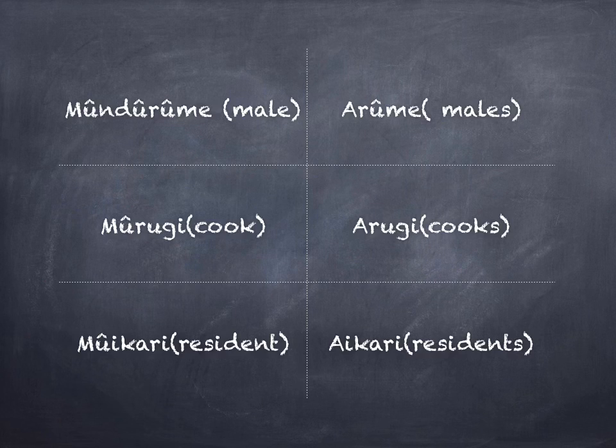One cook is known as mũrugi, while many of them then become arugi. Mũrugi for singular, arugi for plural. One resident is known as Mũikari, while many residents then become aikari. Mũikari is singular, aikari is plural.